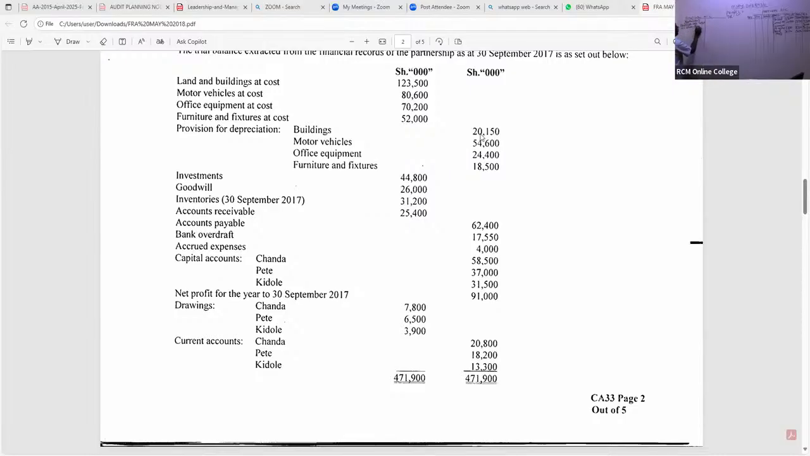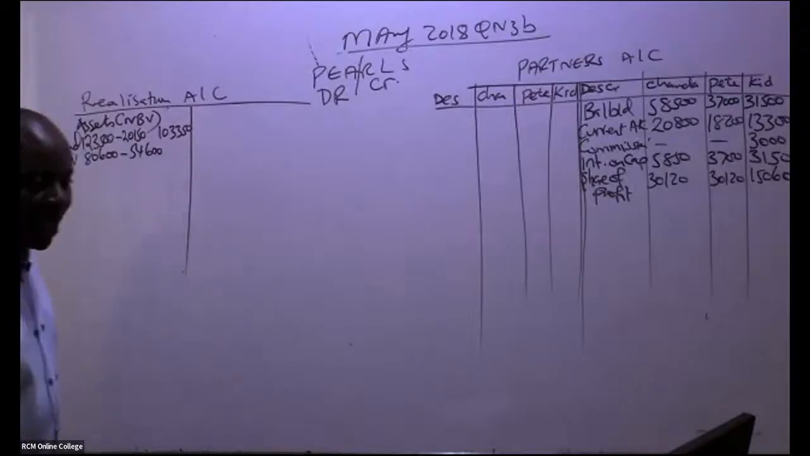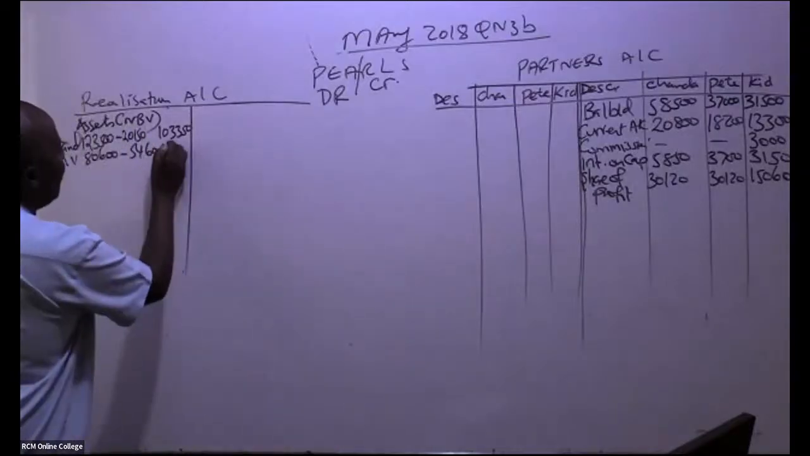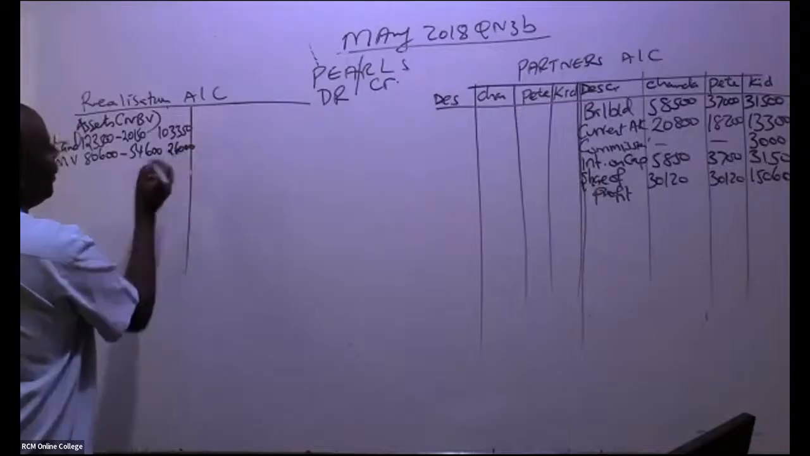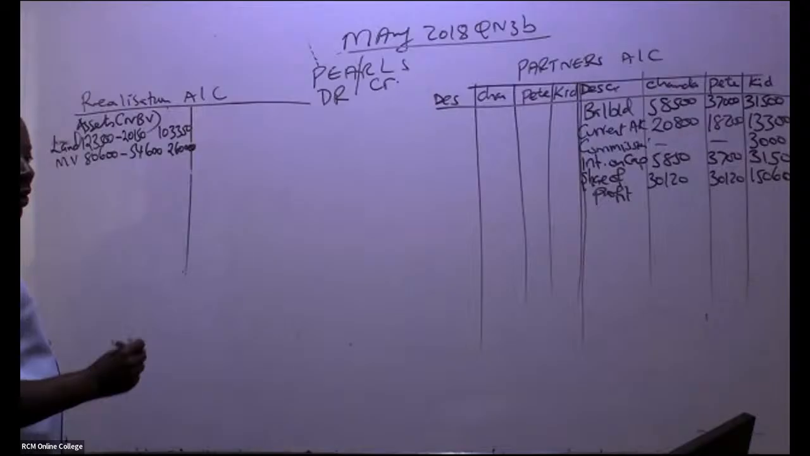So is there somebody who can give me a number to write? Any student who can give me a number to write here, for motor vehicles? I'm being given 26,000. Thank you so much. Great. We are doing very well.